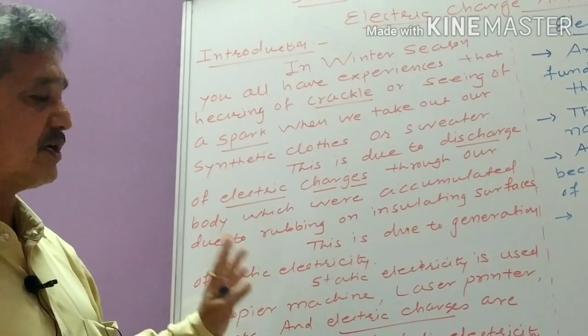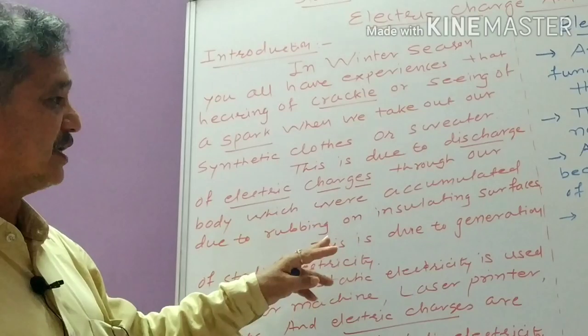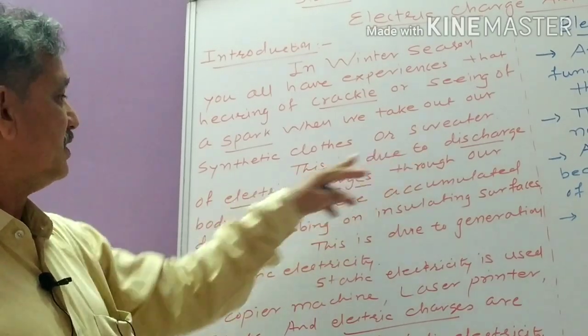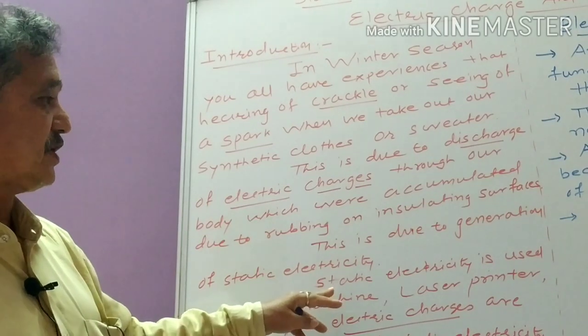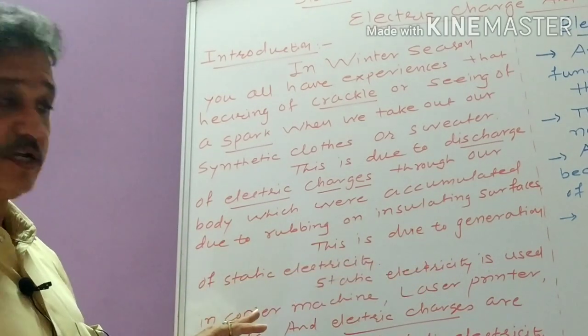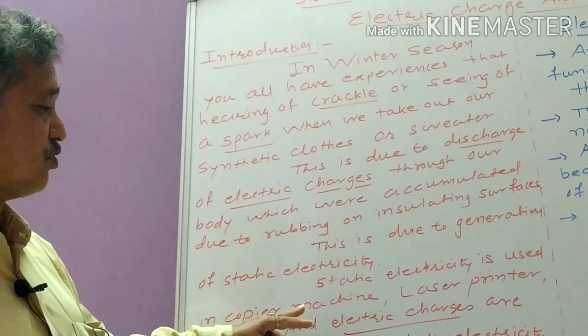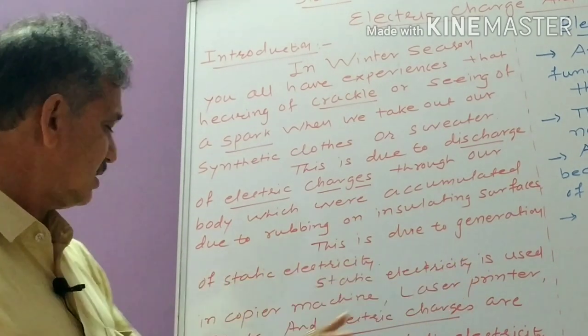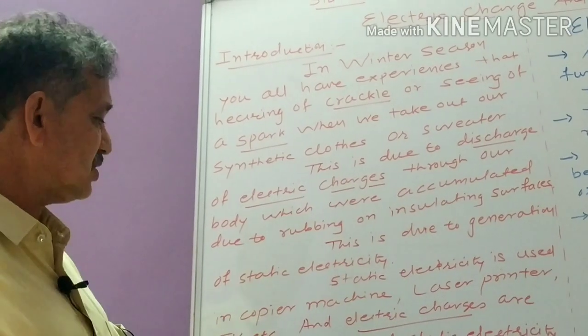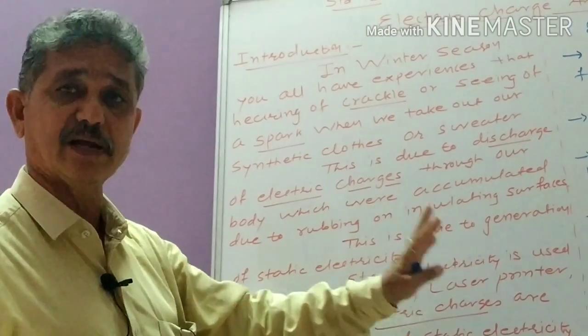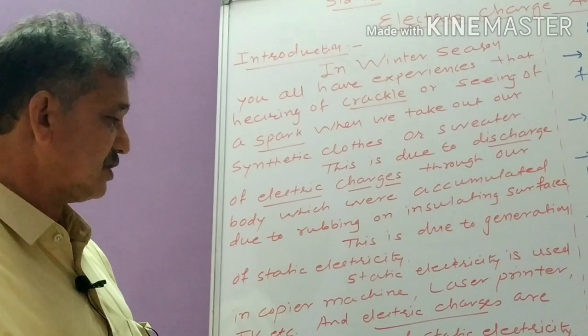So what is static electricity? Static electricity is nothing but the discharge of electric charges. Static electricity is used where it can be used. It is used in copier machines, laser printers, TV, etc. And electric charges are the foundation stones of static electricity.